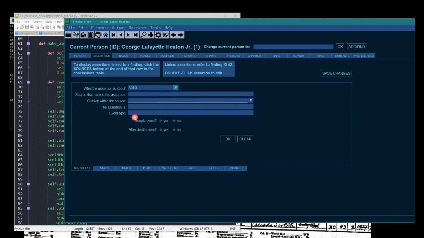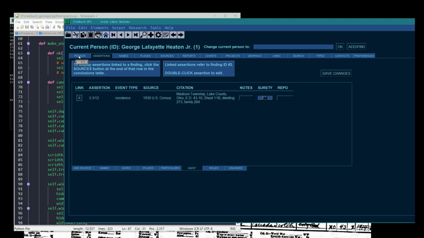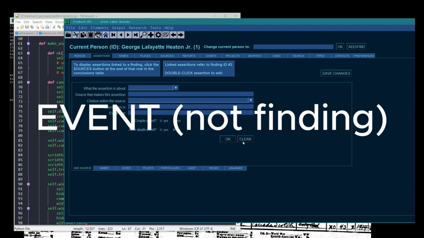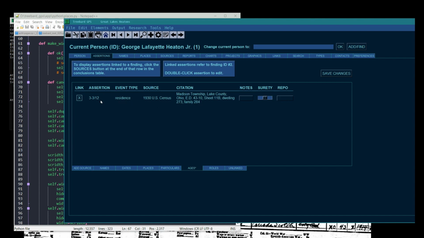This is about age. 1930. Oh my goodness, look at that autofill. I don't have to copy and paste nothing. All right, now here we don't do autofill because you would never remember how to start typing, but we do this. Bingo, it's done. That was not copy and pasting. That was super simple. In fact, I could have used the tab key and the arrow key instead of using the mouse. The assertion is 3. I added a dash only because it clarifies that it's a fraction. 3 3/12. Okay. Now we have an age assertion on this line. What do I mean by line? I mean this finding. See, we've got an age assertion here, asterisk, 3 3/12.